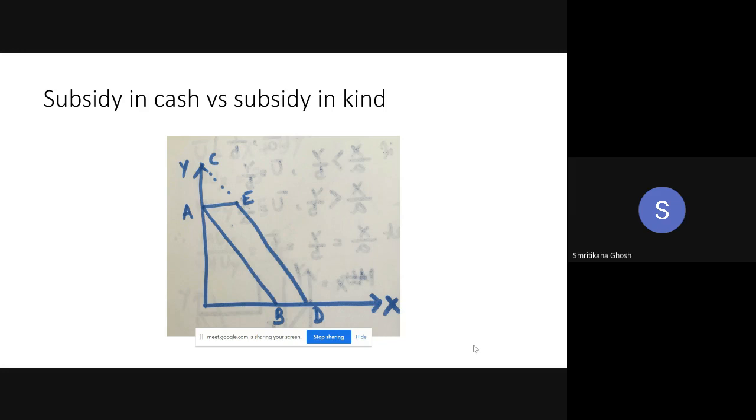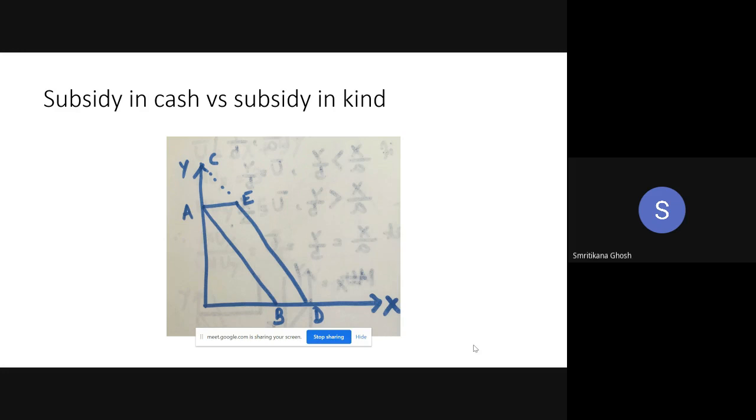So the same amount, equivalent amount of subsidy in cash and subsidy in kind is given. So we have to think, we have to analyze which one is more preferred by the consumer, in cash or in kind. Okay, let me explain this table first.